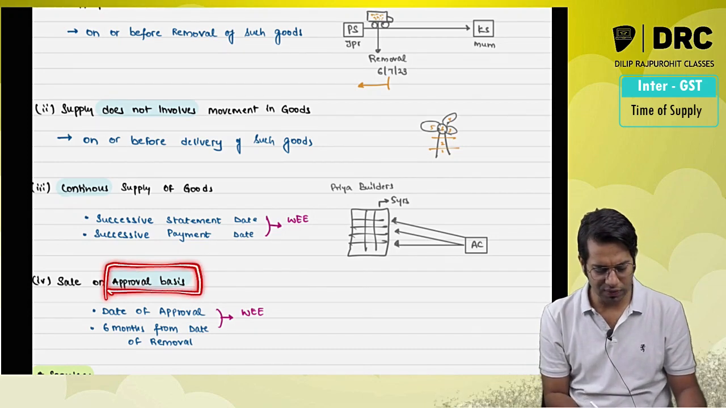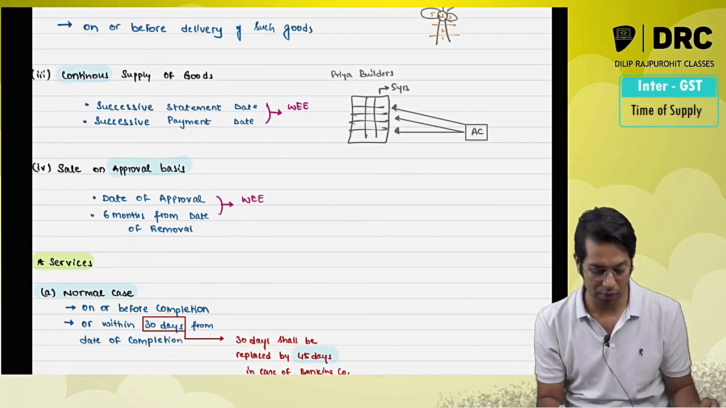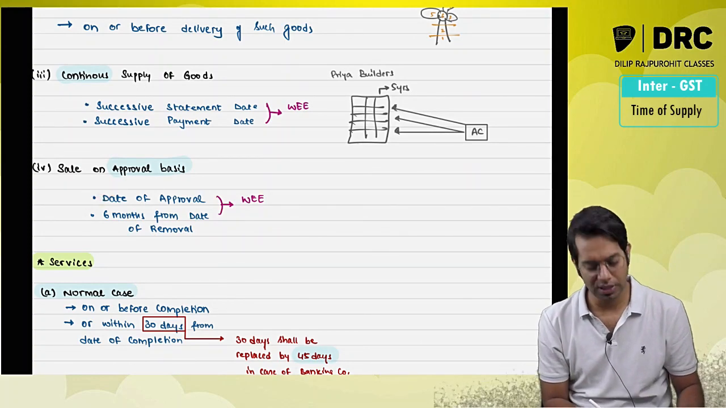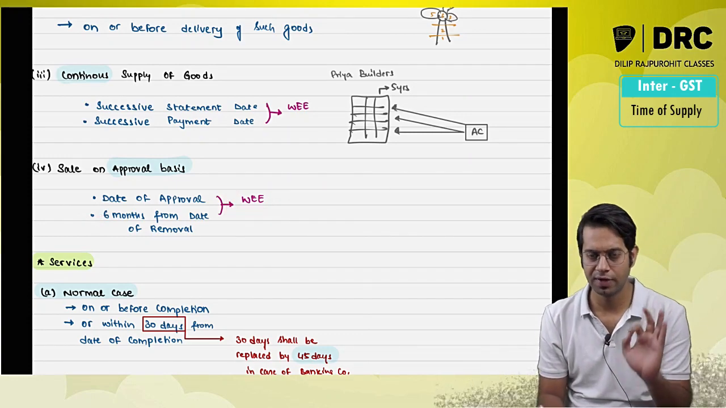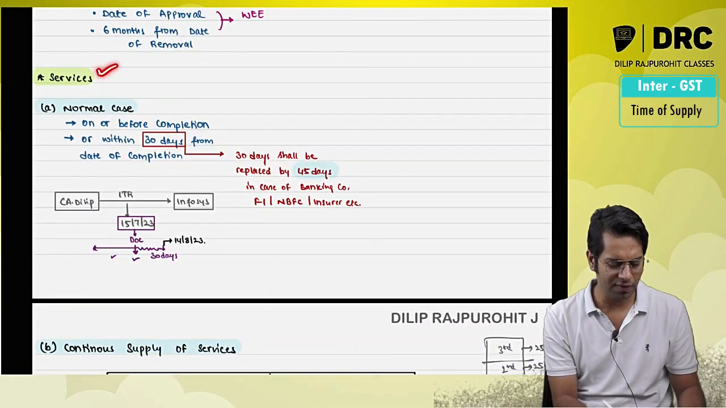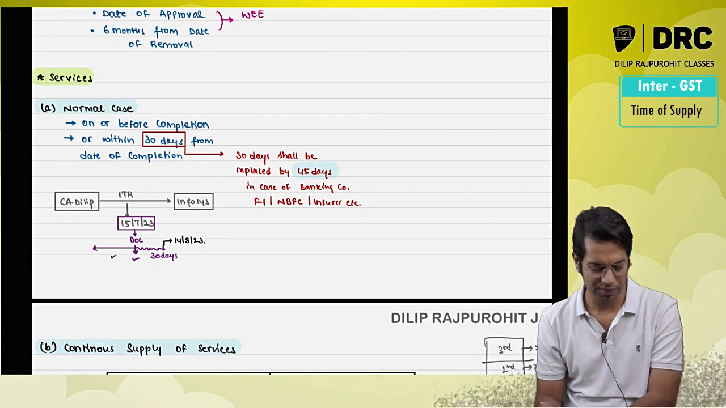And if it is a case of sale on approval basis, invoice is required to be issued on the date when the approval is received or 6 months from the date of removal of such goods, whichever is earlier. However, in case of services, there are only two scenarios. One is normal cases and one is continuous supply of services.